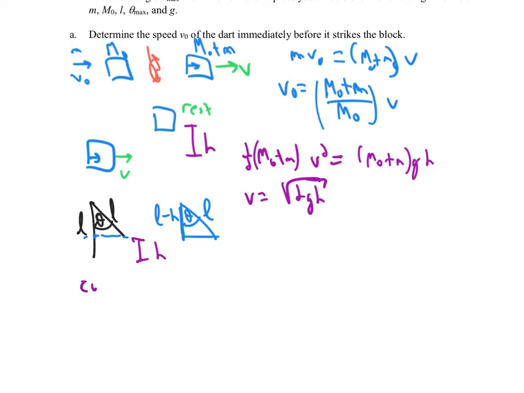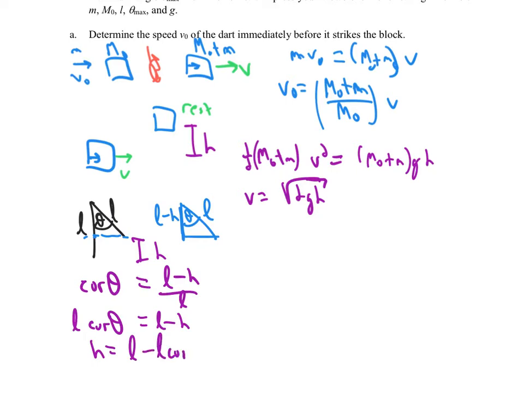So we have cosine of theta equals L minus h over L. Cross multiplied by L, we have L cos theta equals L minus h, which means h equals L minus L cosine theta, which we can factor to be L times the factor 1 minus cos theta.